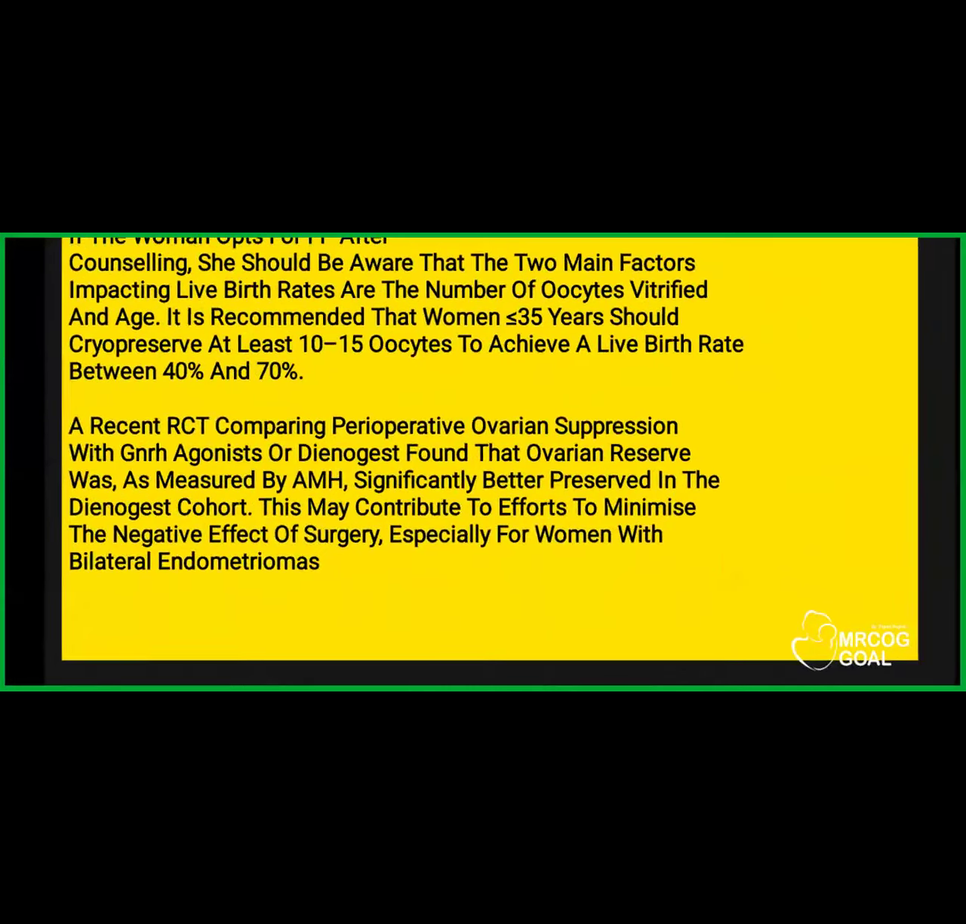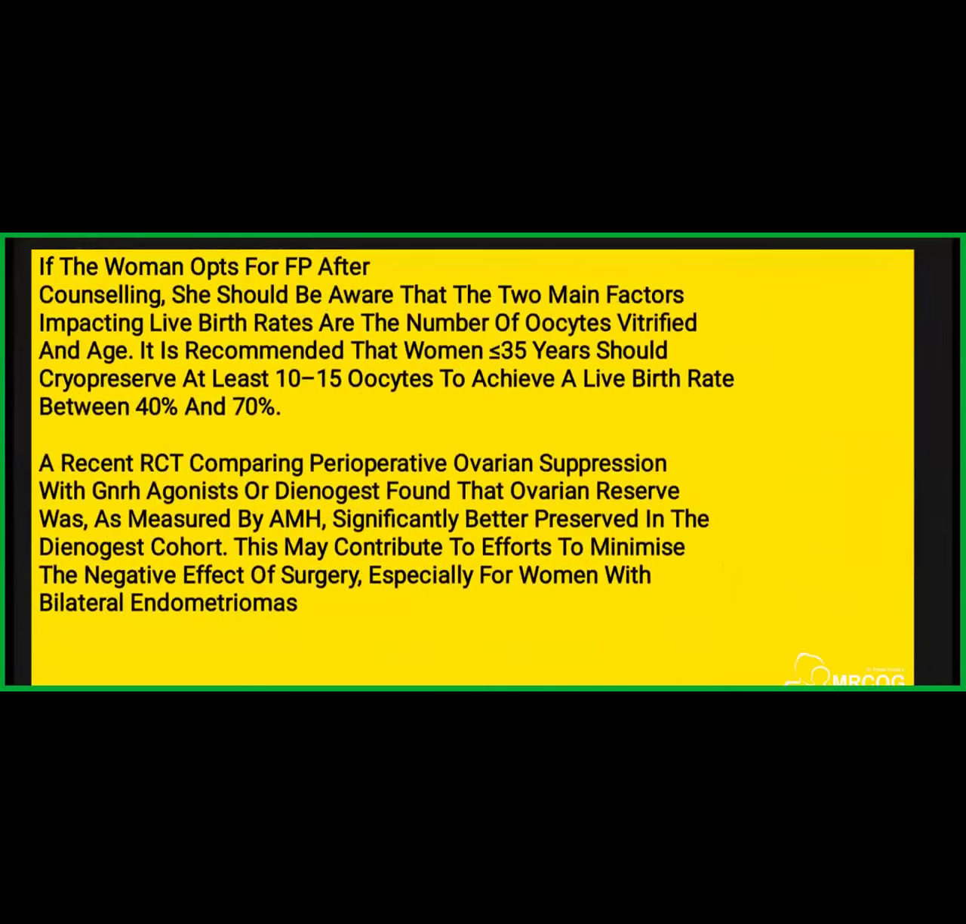So if a woman opts for fertility preservation after counseling, she should be aware that there are two main factors impacting the live birth rates. One is the number of oocytes that need to be vitrified, and second is the age, of course. So it is recommended that if a woman is less than 35 years of age, she should preserve at least 10 to 15 oocytes to achieve a live birth rate between 40 to 70%. So again, this is important. The patient should generally be less than 35 years of age and should have at least 10 to 15 oocytes cryopreserved to convert it into a pregnancy.